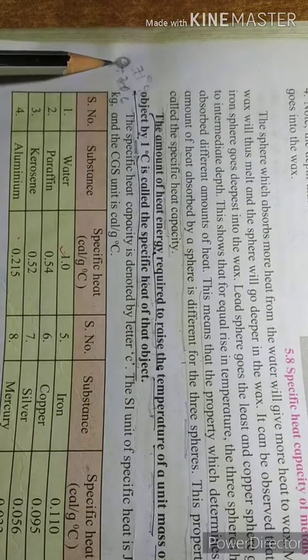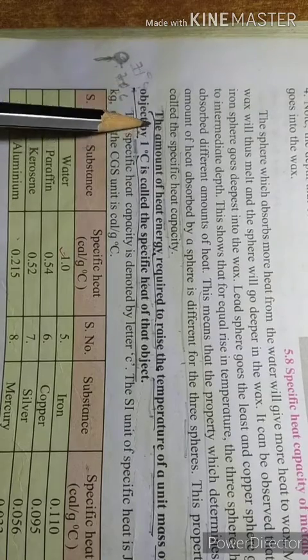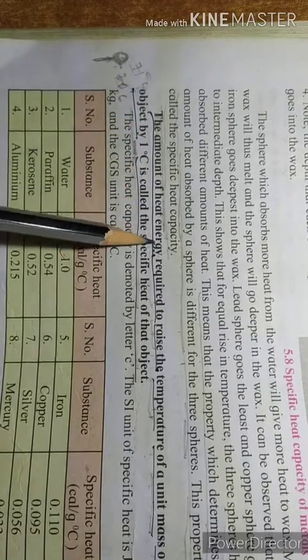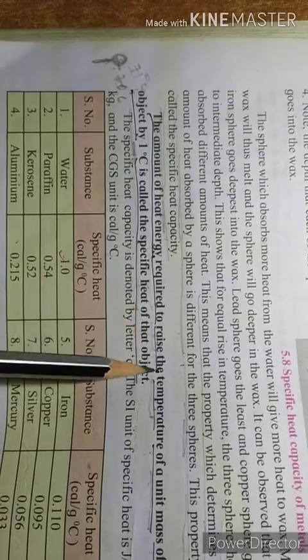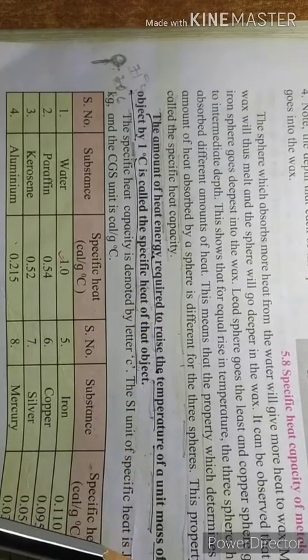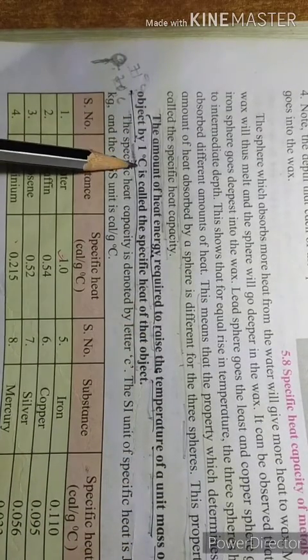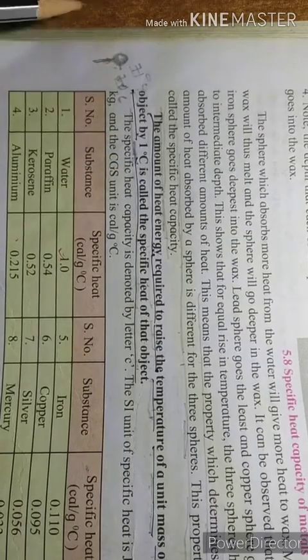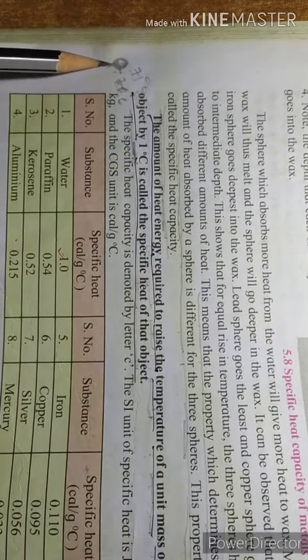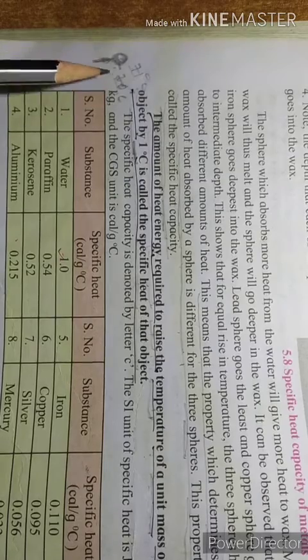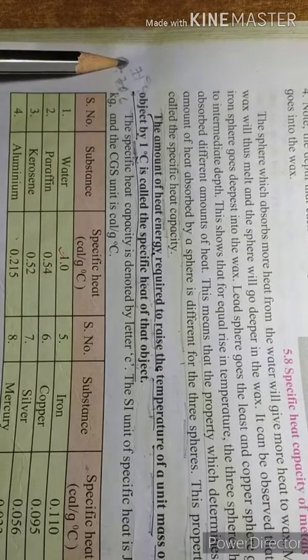Now read: the amount of heat energy required to raise the temperature of a unit mass of an object by 1 degree Celsius. Unit mass we have taken here, so we are supplying the heat, and definitely the object will absorb some heat.